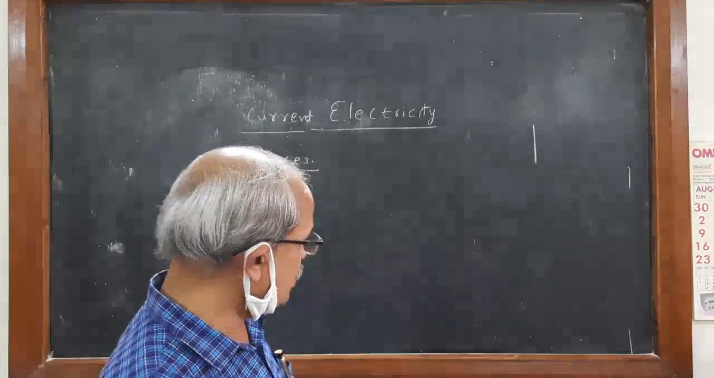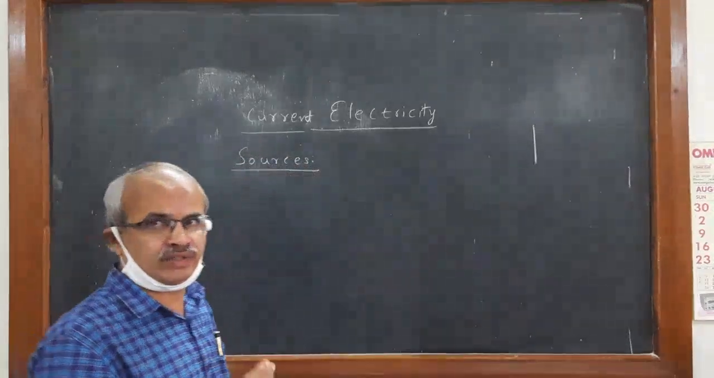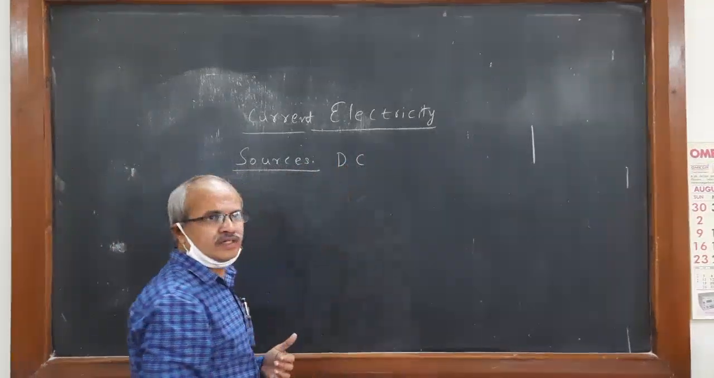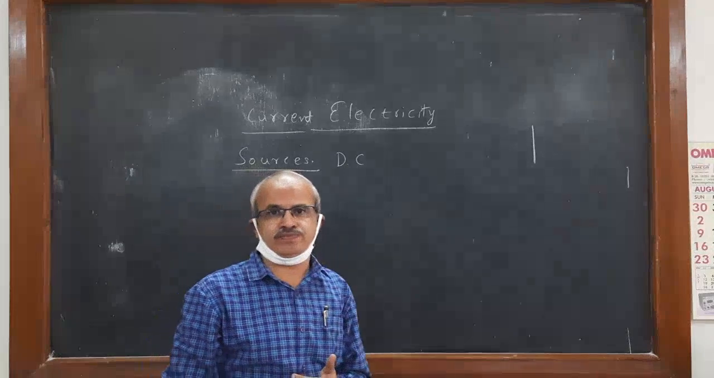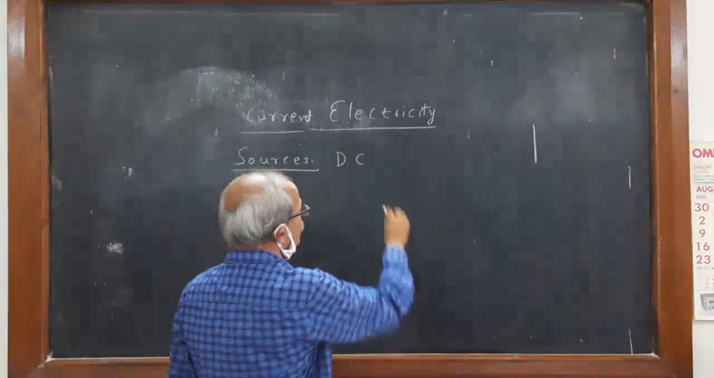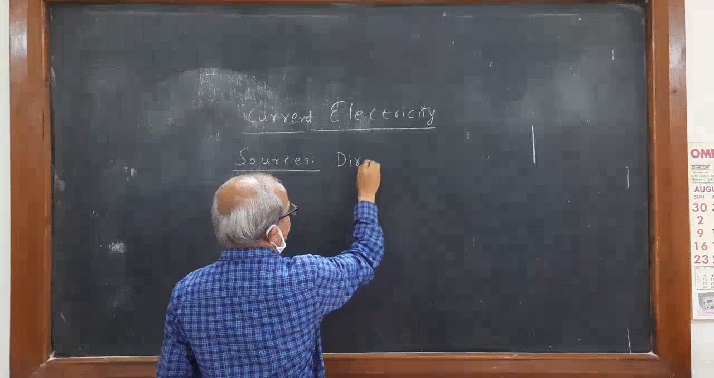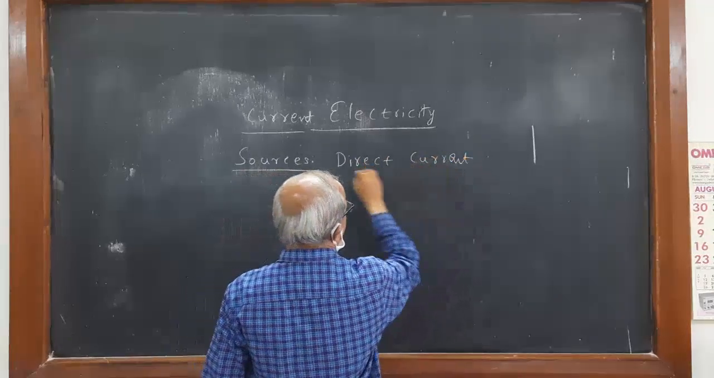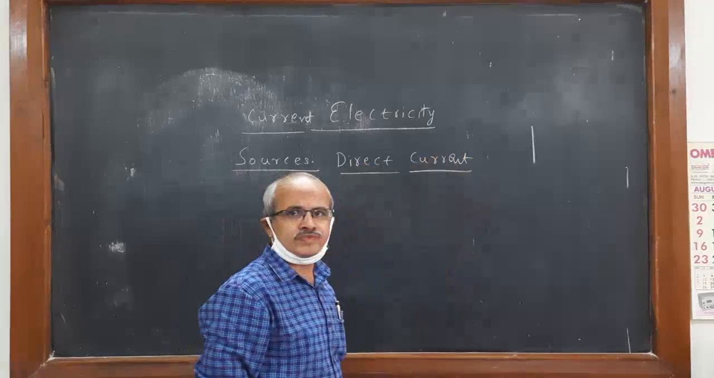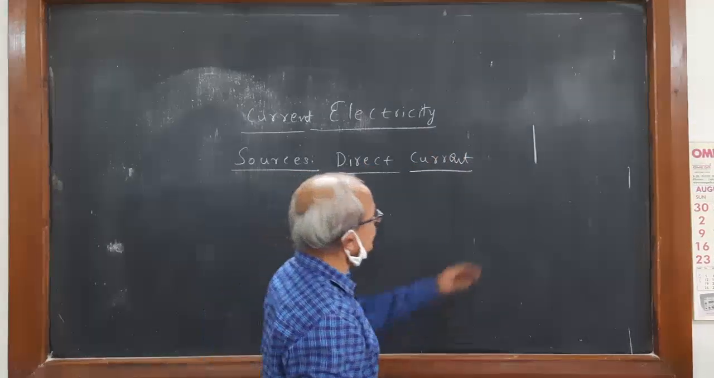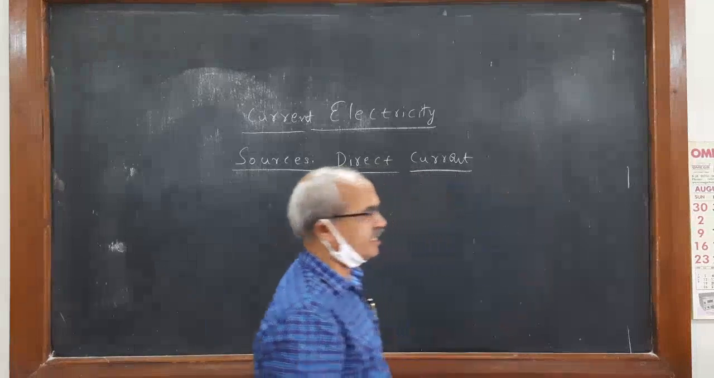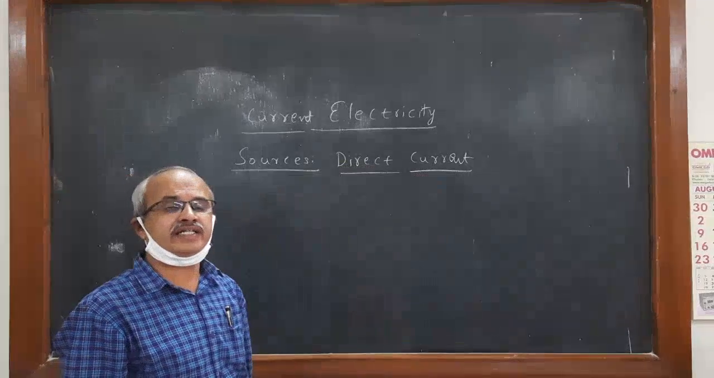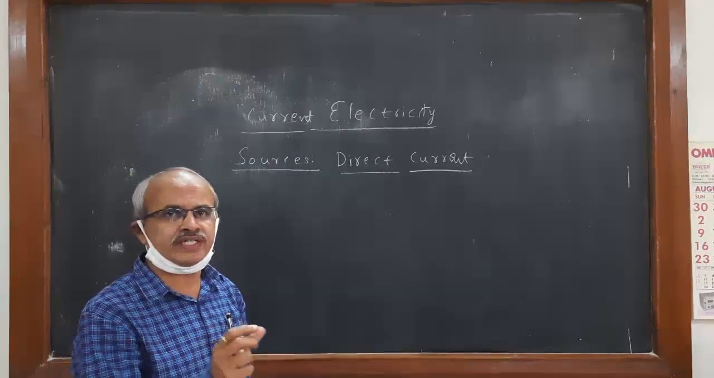So if you take DC, there is direct current, which flows in only one direction. Current which flows in only one direction is called direct current. Steady current, you can say, compared to other current like alternating current. It is steady current. That is called direct current, current which flows only in one direction.